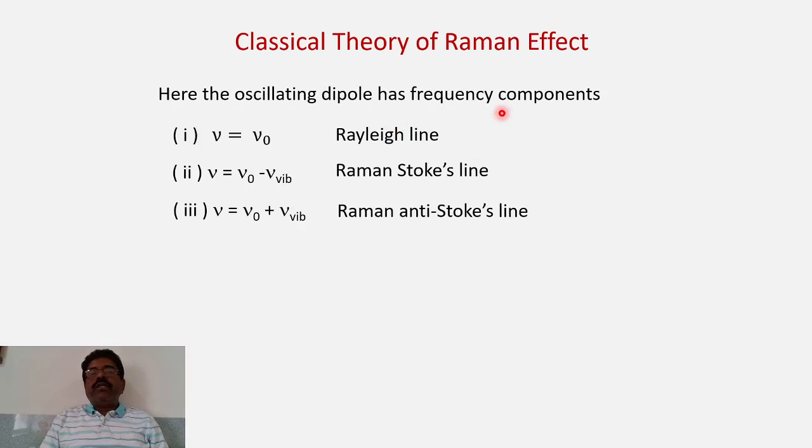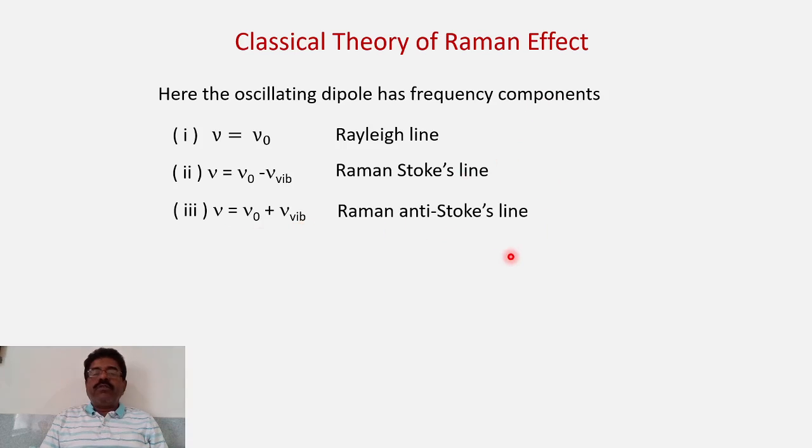That means here the oscillating dipole has frequency components: nu is equal to nu 0, that is the Rayleigh line; nu is equal to nu 0 minus nu vibration, the Raman Stokes line; and nu is equal to nu 0 plus nu vibration, the Raman anti-Stokes line.